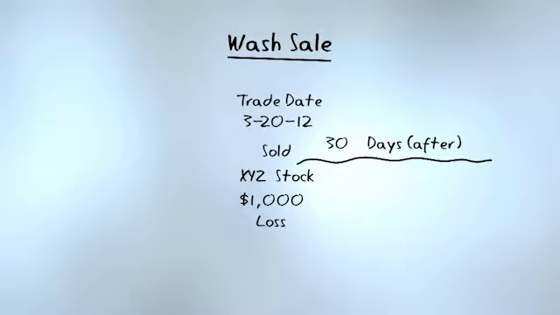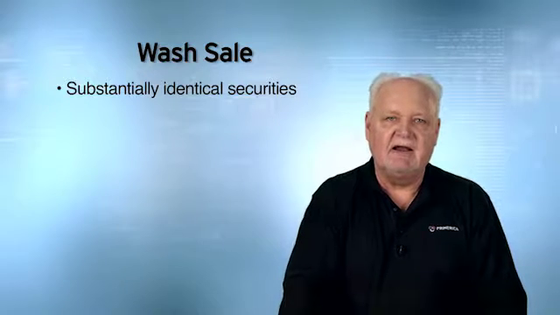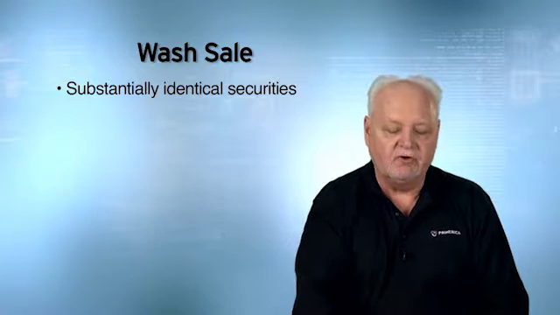Let's say instead I bought the XYZ stock several years ago, sold it for a $1,000 loss on 3/20, and on 4/2 I buy XYZ back. I cannot write off the loss. That's a wash sale. So there's your 61-day window: trade date plus 30 days before and 30 days after. Now we mentioned something about a substantially identical security.